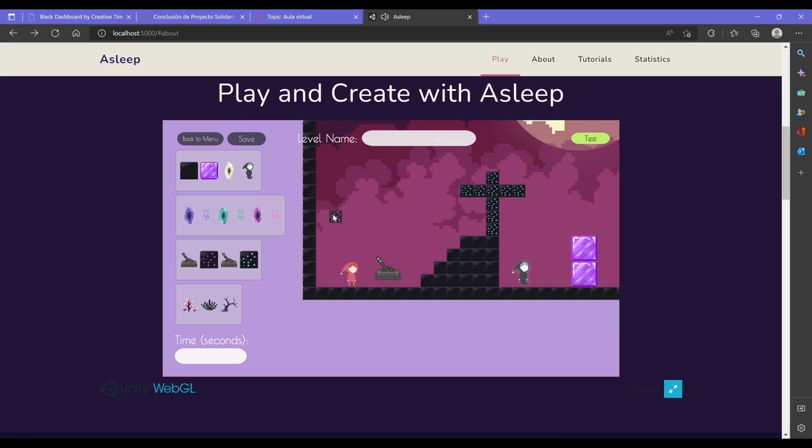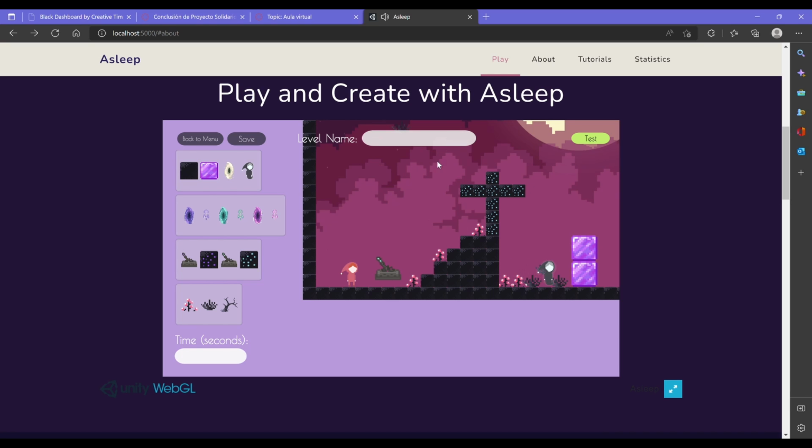The last section of the elements you have available to create with are these decoration elements, which are only to make the level look a little bit better.